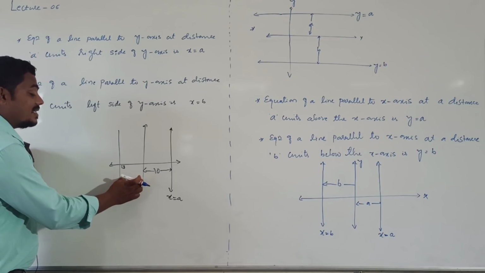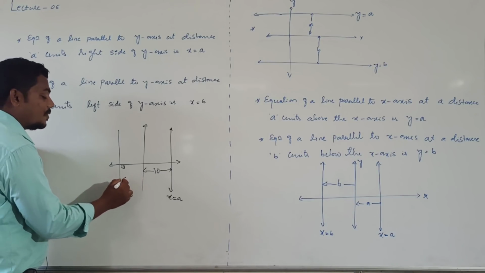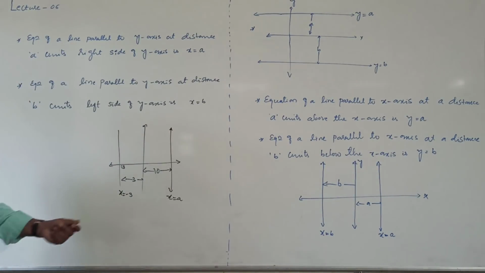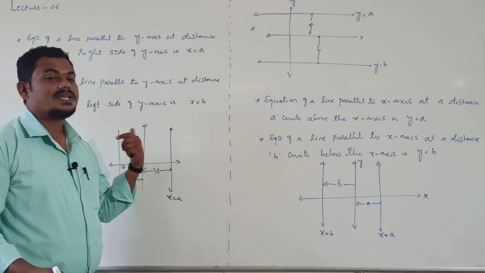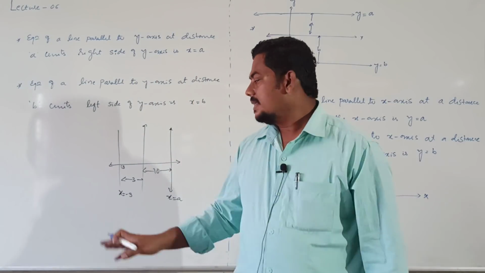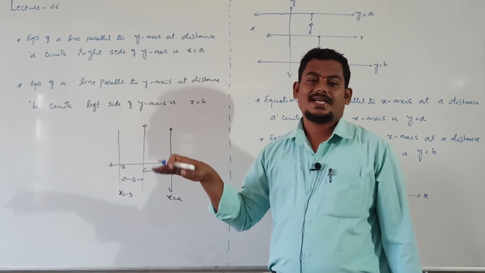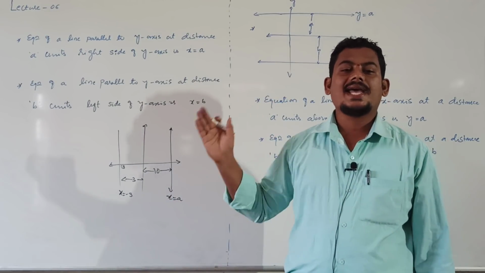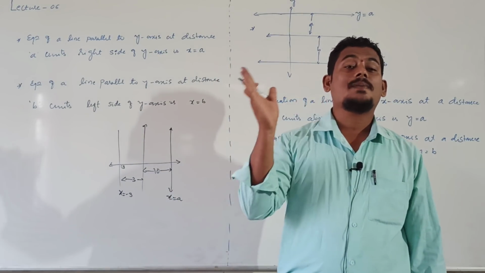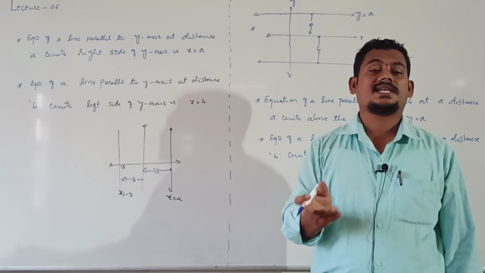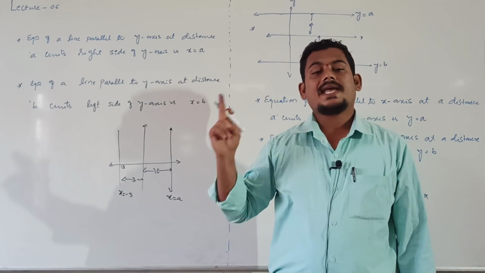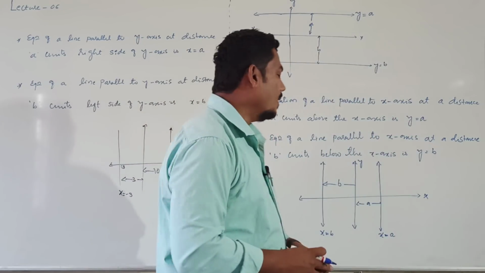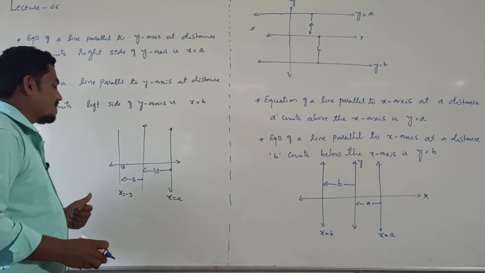This distance is +3 units, but because of left side, consider the negative sign. Left side means negative x-axis. This negative sign indicates left side. Left side means x equal to minus that number, right?